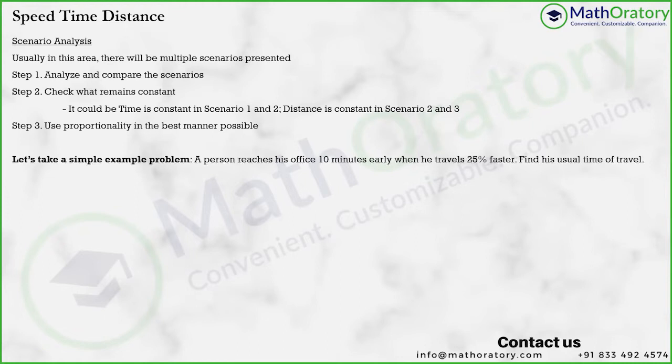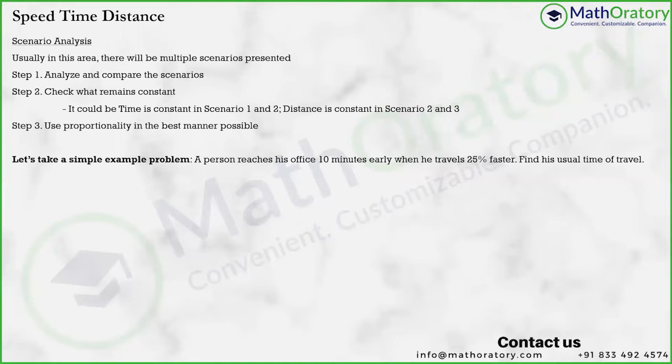So let's take an example problem. This is a very simple example problem to begin with. I think many of you might have already seen a question like this. A person reaches his office 10 minutes early when he travels 25% faster. Find his usual time of travel. I've written this in a crisp manner.